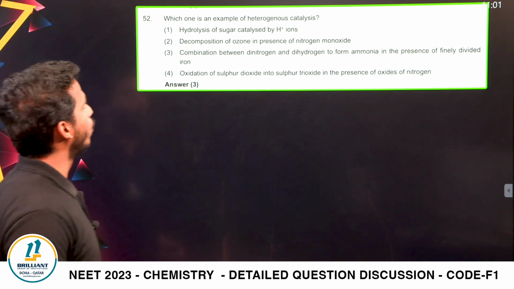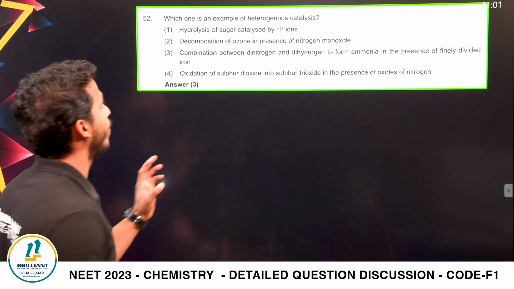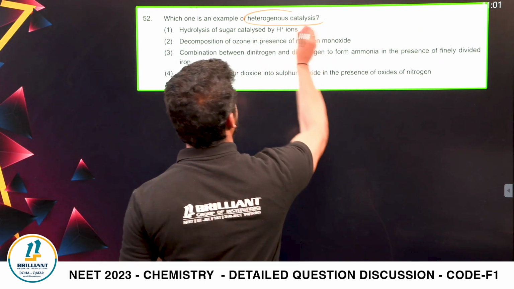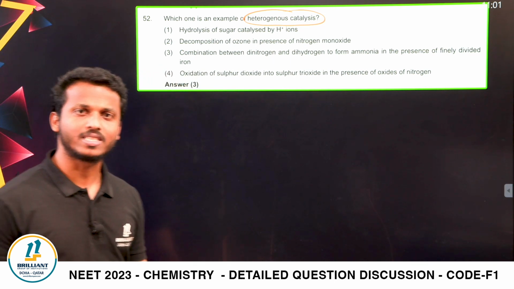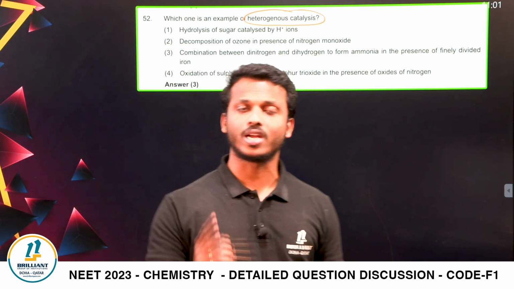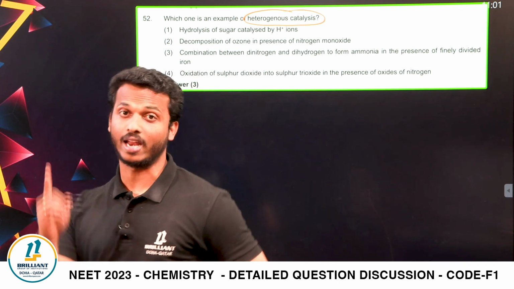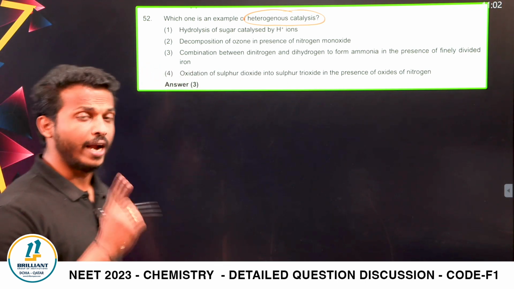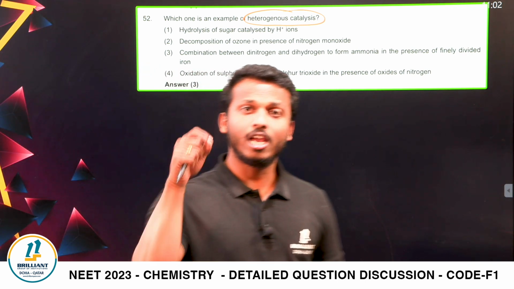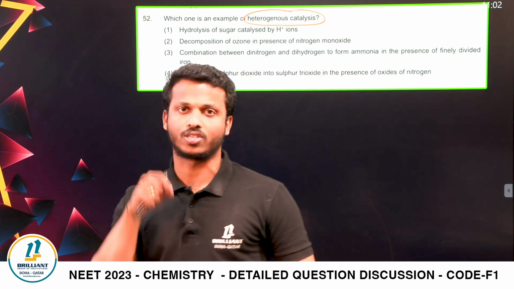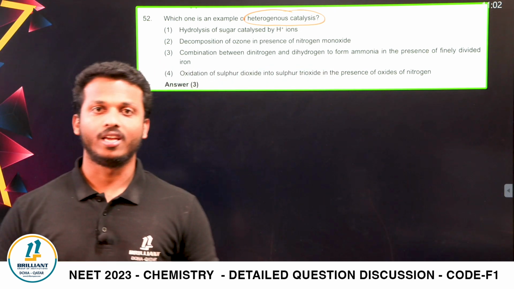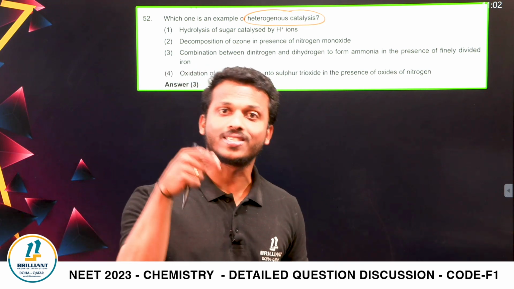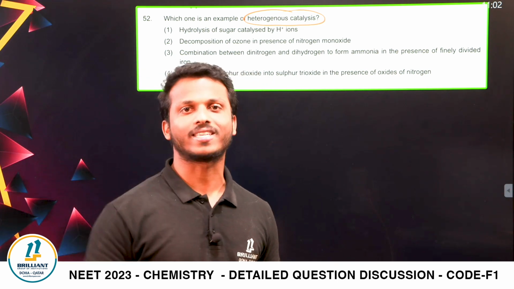Question number 52, which one is an example of heterogeneous catalysis? You studied heterogeneous and homogeneous catalysis in the surface chemistry chapter, grade 12. Heterogeneous catalysis means the reactants and catalyst are in different phases. If the reactants and catalyst are in the same phase, it's called homogeneous catalysis.